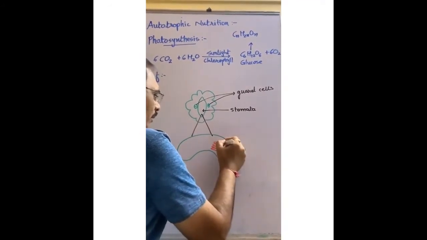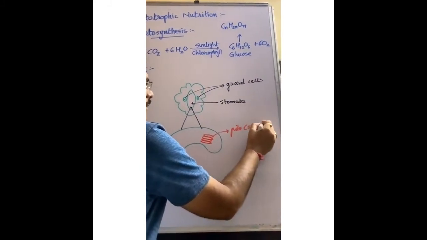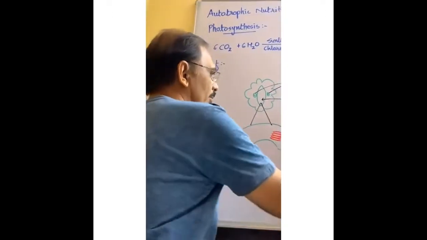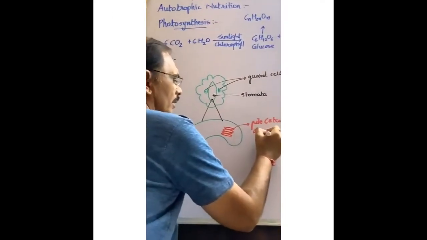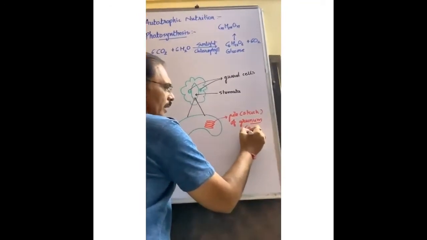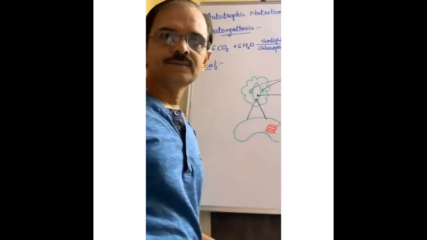Means a pile of granum, a pile or called a stack. Granum is a singular word, the plural is grana, and so it forms grana.